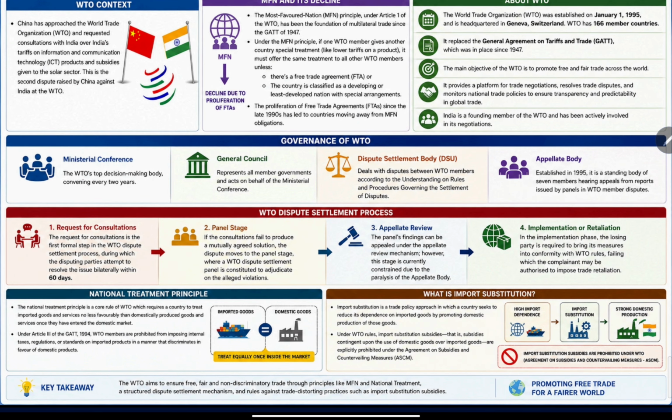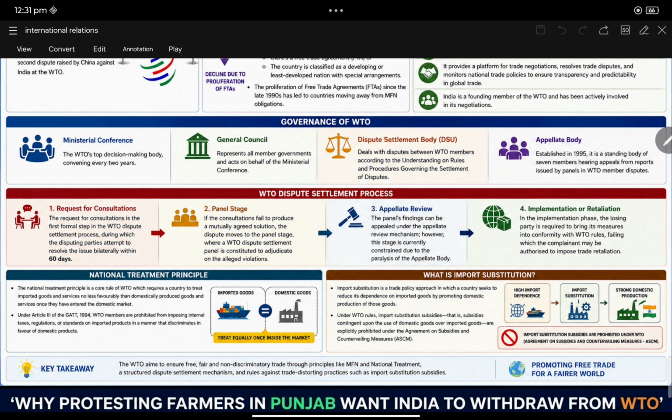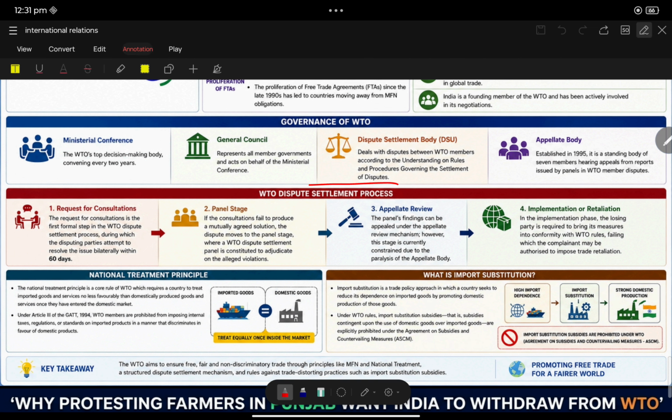Now, another important keyword is the WTO dispute settlement process. Generally they will say dispute settlement process. Look up on the keyword. UPSC will mostly ask the keywords only. MC, Ministerial Conference. It's a governing body.